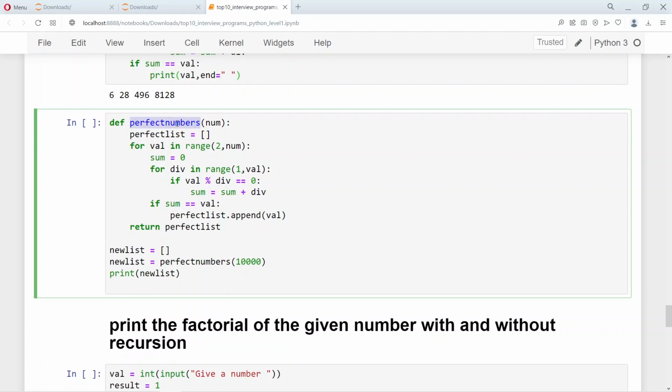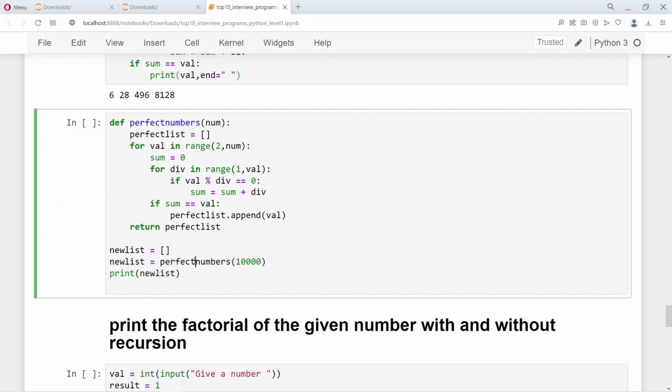Now the same perfect number concept here is written as a function. You see, this is a perfect number function. So this perfect number function does the same thing, uses 2 for loops. The outer for loop generates the actual number which is going to be tested for the perfect number. The inner for loop generates again the numbers. So you can see that we generate the perfect numbers and put them in a perfect list. So this is the list, and as the sum is equal to the val that was generated in the outer for loop, this would mean that we have a perfect number, and that is appended to the list. Finally, the complete perfect number list is returned to the new list variable here.